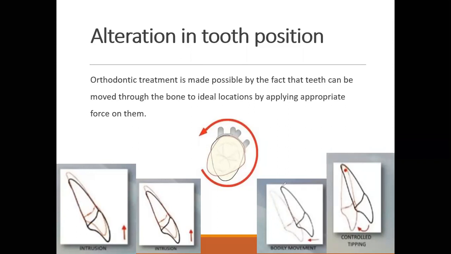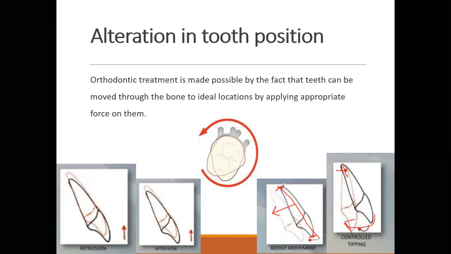Now I can move the tooth bodily from this point till this point. I can move the tooth back. That is called bodily tooth movement. And again, the tooth is moving here. Here the root is present at the same point, only the crown is moving. I can get this movement also from orthodontic treatment.